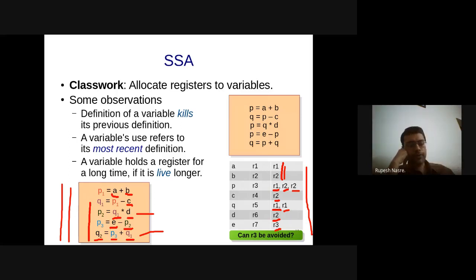Typically, you might have very few registers, but the number of variables which you want to push into registers might be sufficiently larger. In which case, you need to perform some sort of cost benefit analysis to figure out that putting these particular variables into registers is going to be beneficial, and then I can have some sort of spilling in between and then load other registers.